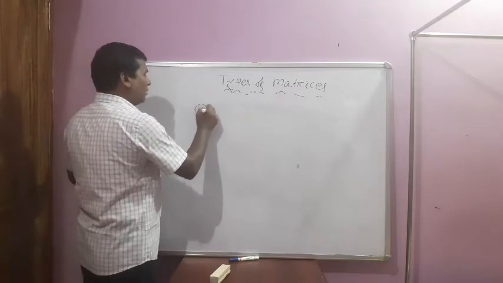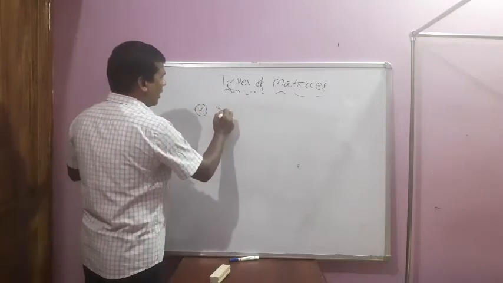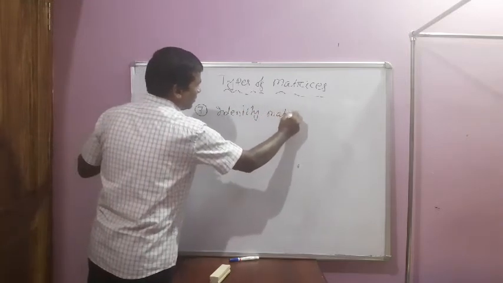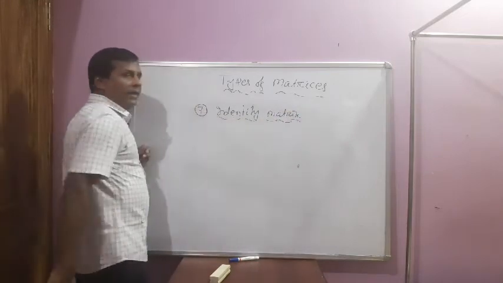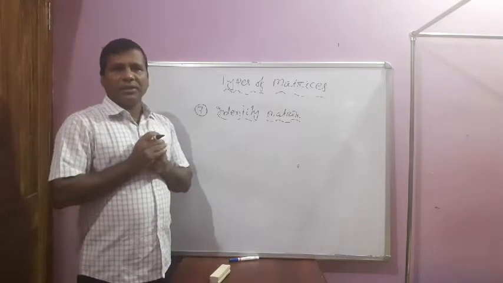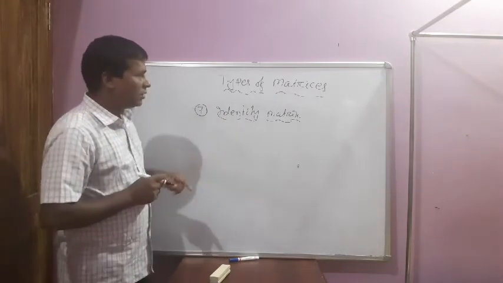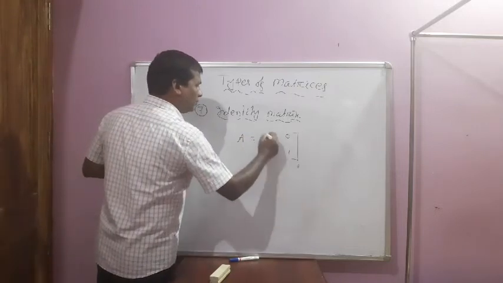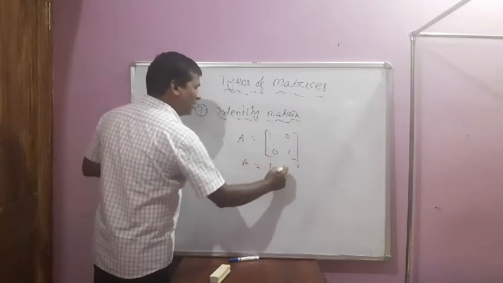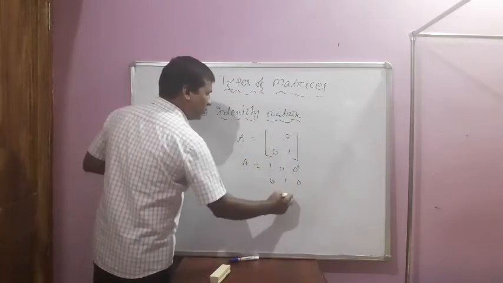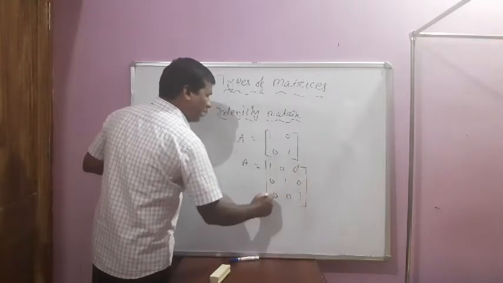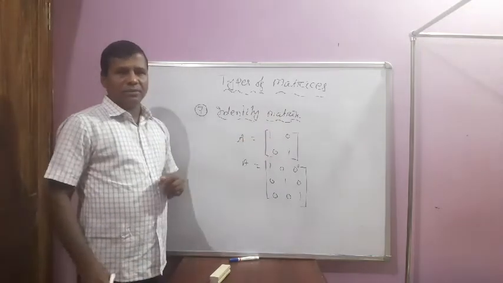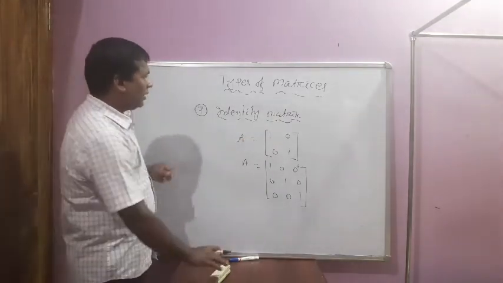Number 7 is the identity matrix. Identity matrix means the matrix A whose diagonal contains 1, 0, 0, 1. A is equal to 1, 0, 0, 0, 1, 0, 0, 0, 1. These kinds of matrix are known as the identity matrix.